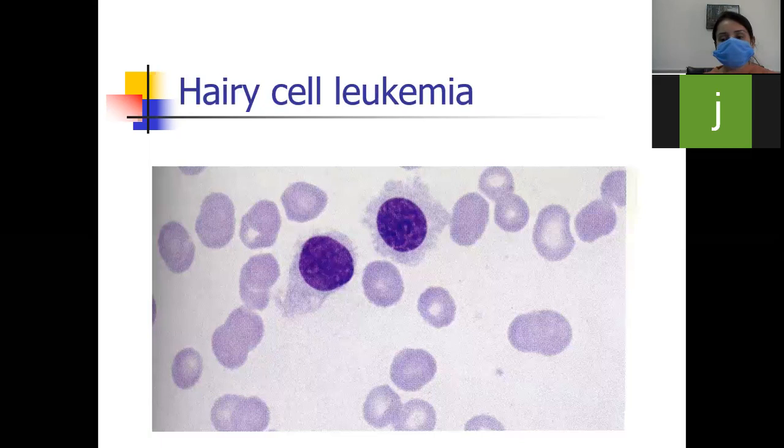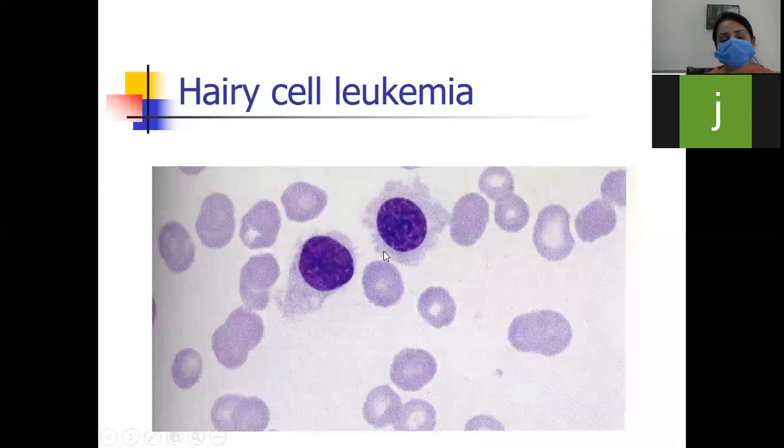As you can see, these cells have some hair-like projections on the outer surface, so it is named hairy cell leukemia.